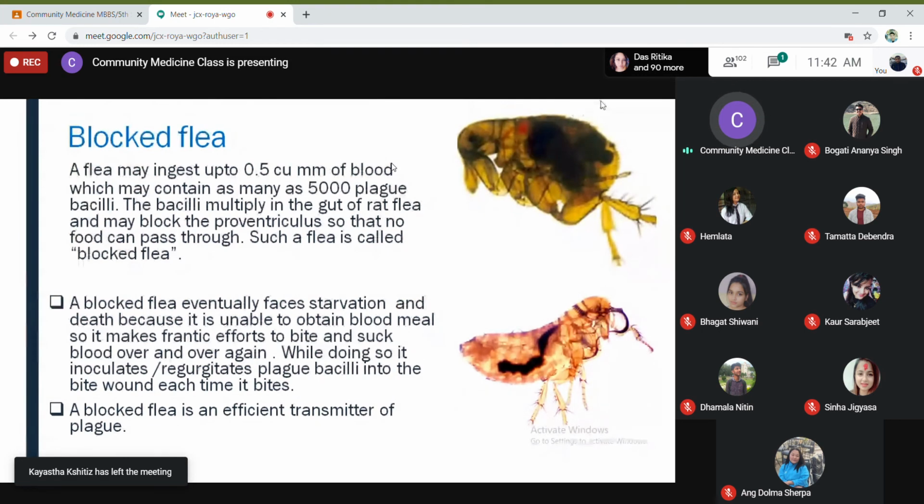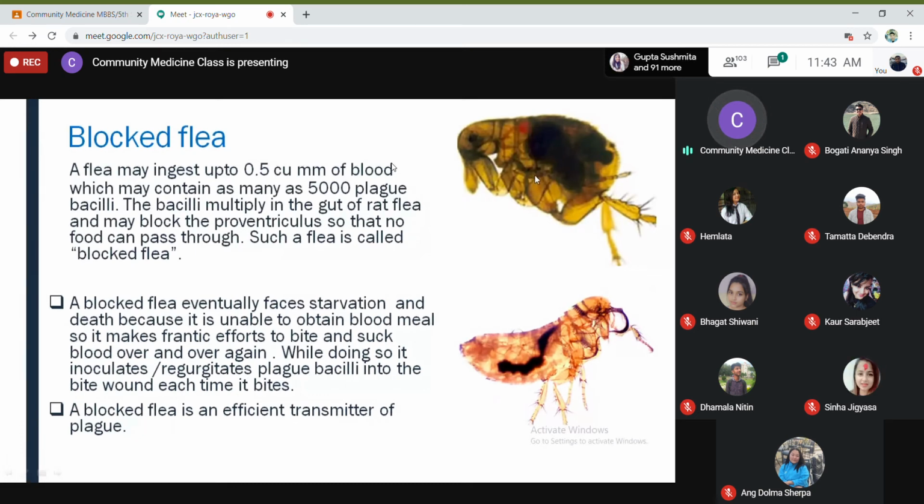Now what happens, this very proventriculus which connects the esophagus with the midgut is blocked. Inside the stomach, in the proventriculus itself, the bacilli multiply. They are saying bacilli multiply in the gut of the rat flea. So the bacilli multiply after ingestion of the blood meal from the infected rodent, and what happens? They reach a high number and block the proventriculus. Now the valve which connects the midgut with the esophagus is blocked because of the multiplication of the bacilli in the gut. And now this is a blocked flea.